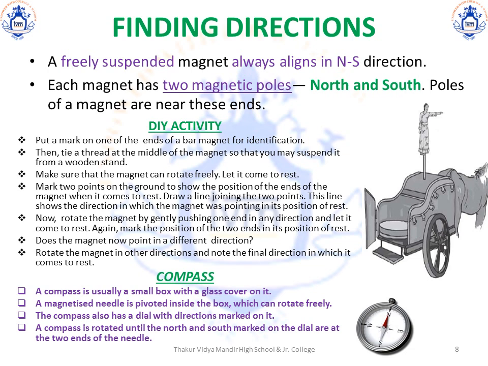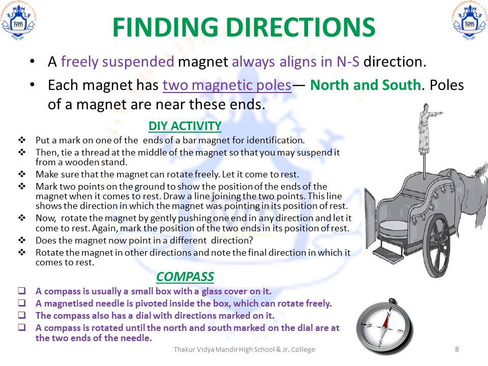Now what is a compass? A compass is basically a small box with a glass cover. There's a magnetized needle that is kept inside the box and it's pivoted such that the magnetized needle can rotate freely. The compass also has a dial with directions marked on it. A compass is usually rotated until the red mark points towards the north-south direction marked on the dial.